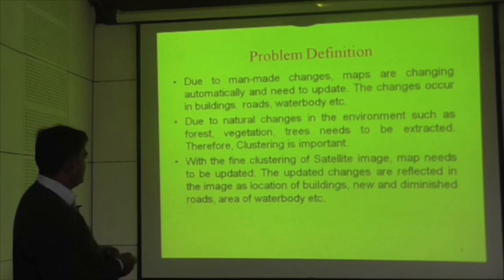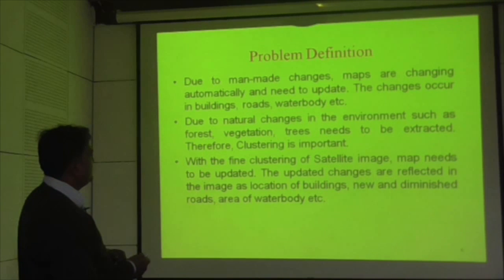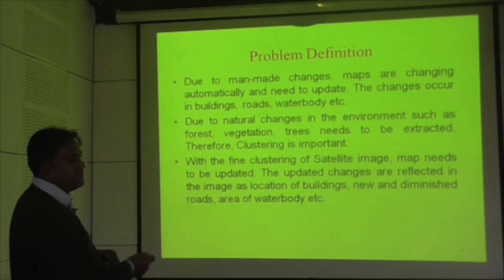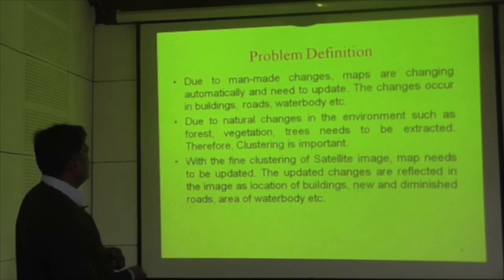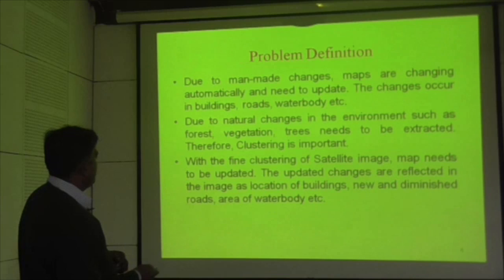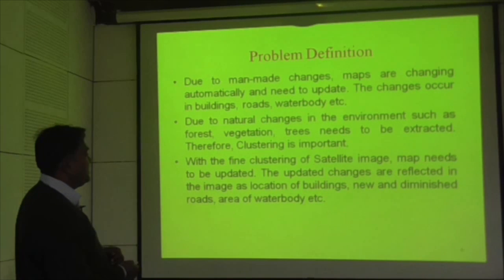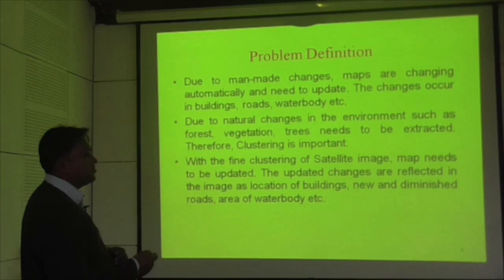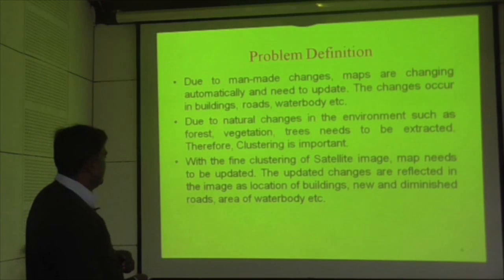Another aspect is natural changes in the environment, such as forest and vegetation growth, and tree cutting, which need to be extracted. For this we are doing clustering. With the fine clustering of the satellite image, the map needs to be updated. These changes are reflected in the image as the location of buildings, new and damaged roads, area, water body, etc.